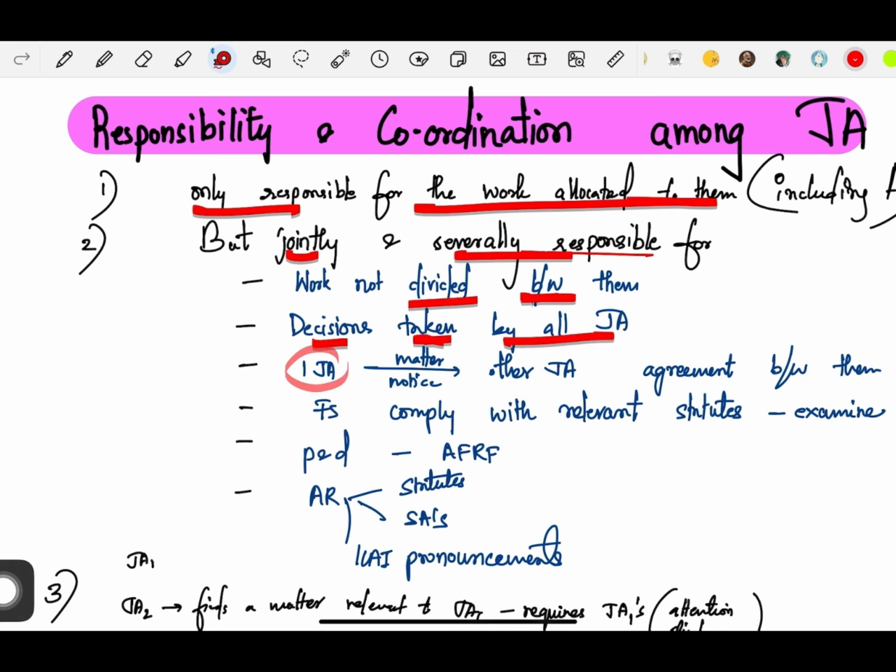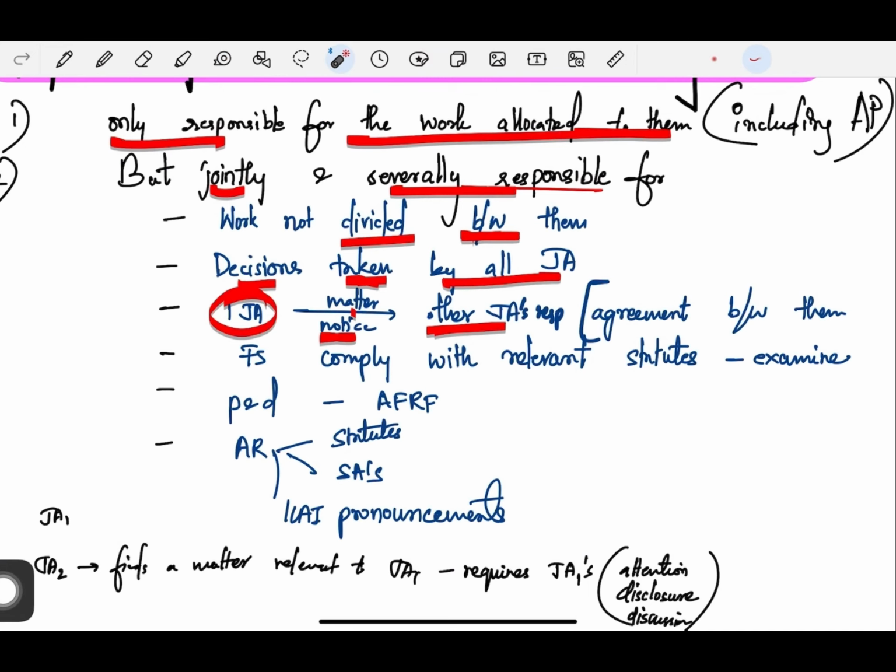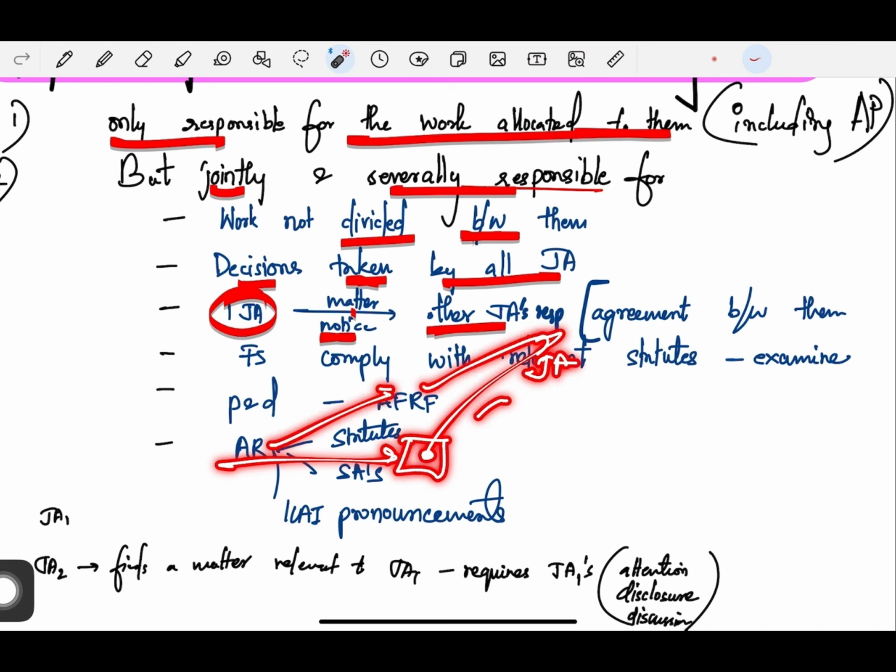If one joint auditor notices a matter, so when one joint auditor is doing his audit, he notices a matter which is the other joint auditor's responsibility. So I'm doing the audit, and in between there's a point where I'm stuck. This point is the other joint auditor's responsibility, but it is relevant for me. So I have to consult the other joint auditor, and there should be an agreement between both the joint auditors.